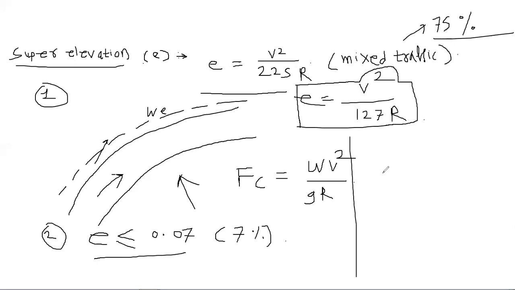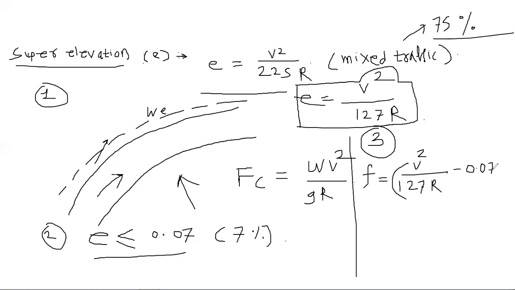Now this is the third step I am writing here. You check for the friction, and the formula for coefficient of friction is V square by 127R minus 0.07, which is the maximum permissible value for your super elevation.